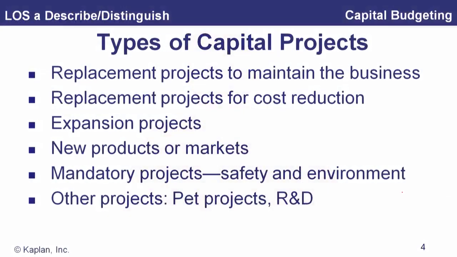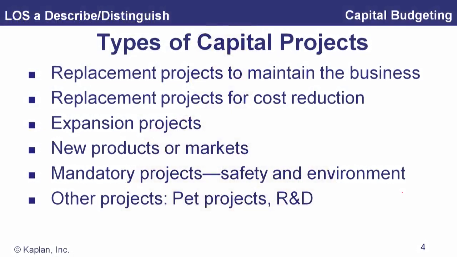So what types of capital projects? Well, anything really that is going to provide benefits over more than a year can be thought of as a capital project. And we can divide them into some groups to talk about their risk characteristics. Replacement projects to maintain the business. These are usually fairly straightforward. We're going to replace this old machine with this new machine. Here's the costs, here's the benefits. We know we're already selling that much of our production. So it's a little easier to analyze. Replacement projects for cost reduction, okay, that's still pretty straightforward.